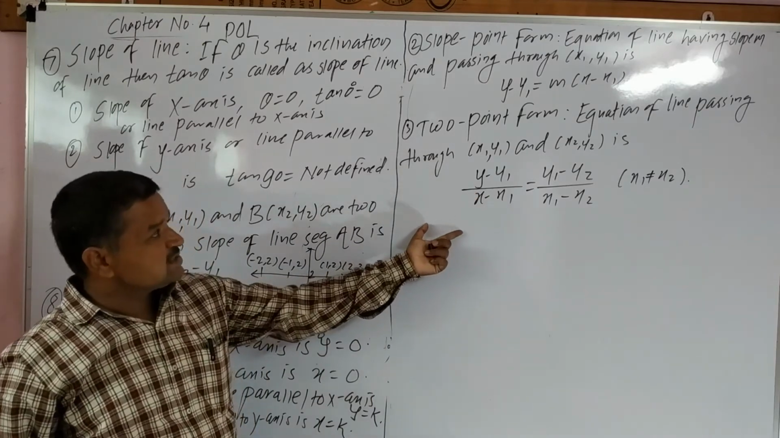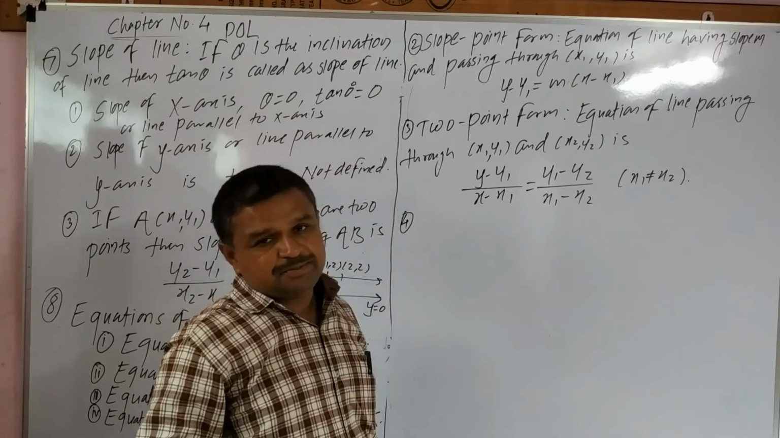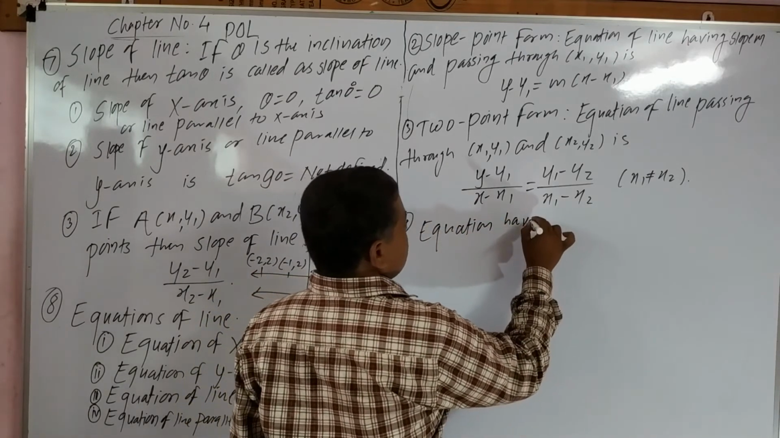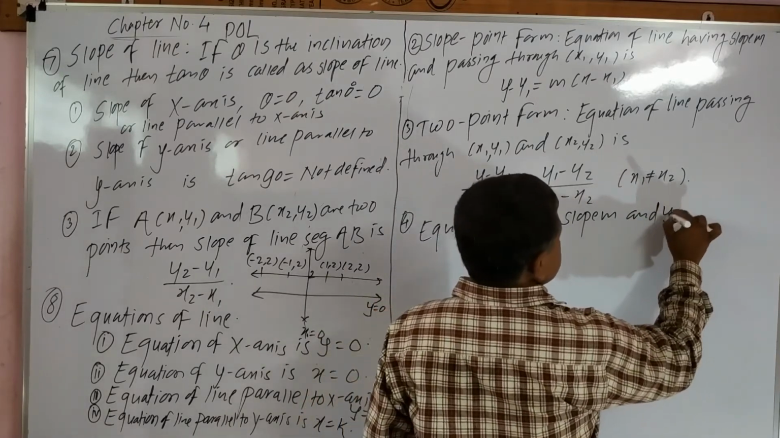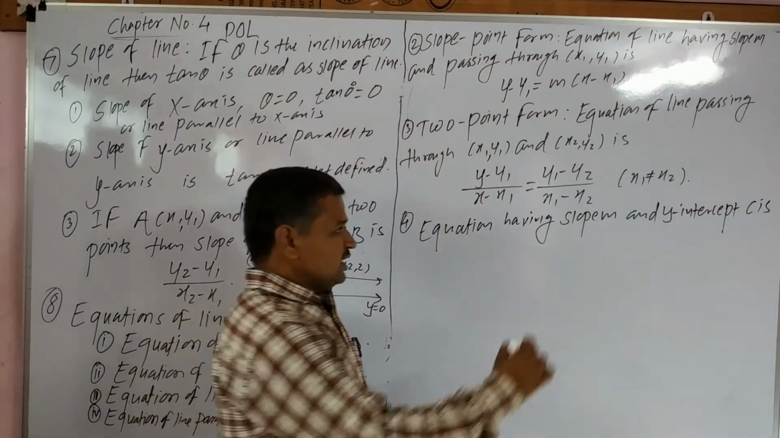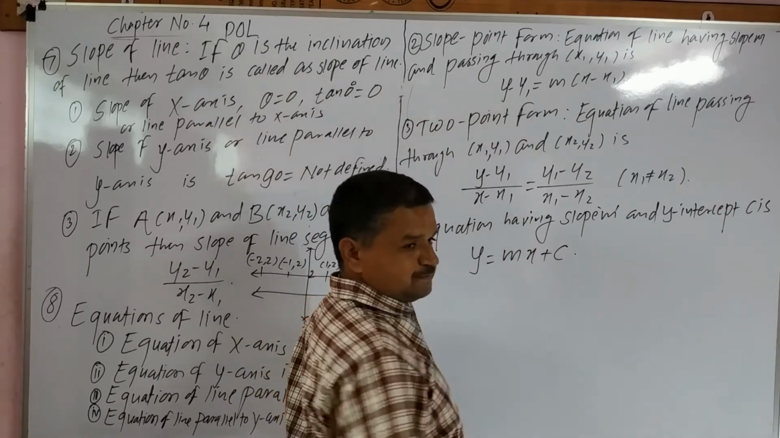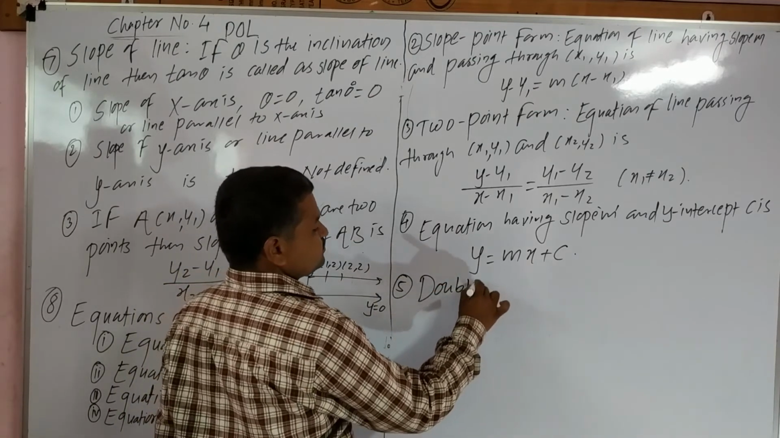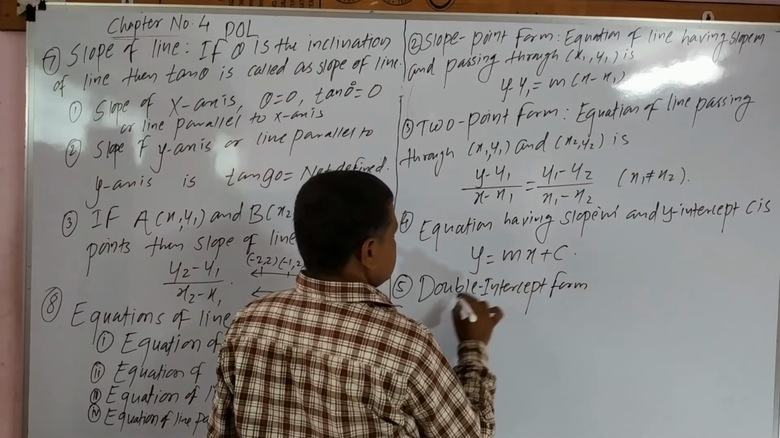This is the equation of line in 2-point form। Now one more form, slope intercept form। Equation of line having slope m and y-intercept c is: इक्वेशन ऑफ लाइन, अगर उस लाइन का स्लोप m है और y इंटरसेप्ट c है तो इक्वेशन ऑफ लाइन होगा y इक्वल टू mx प्लस c। Next, डबल इंटरसेप्ट फॉर्म। डबल इंटरसेप्ट फॉर्म क्या है?